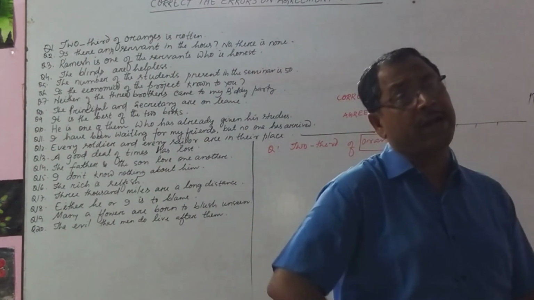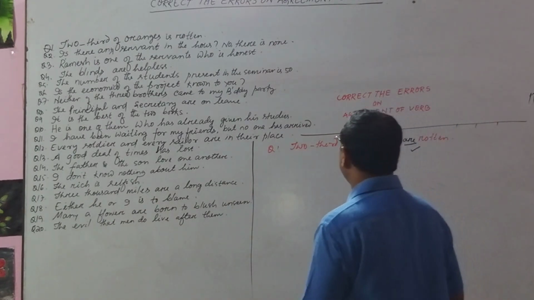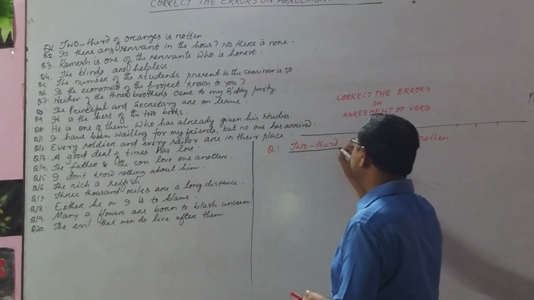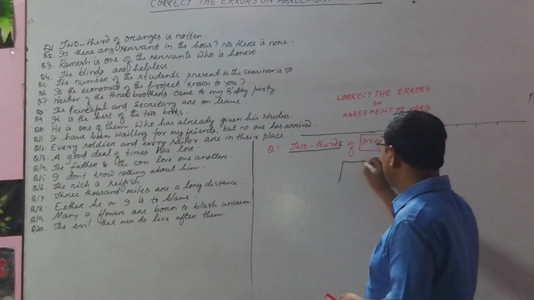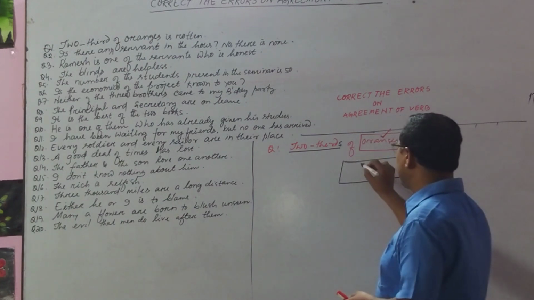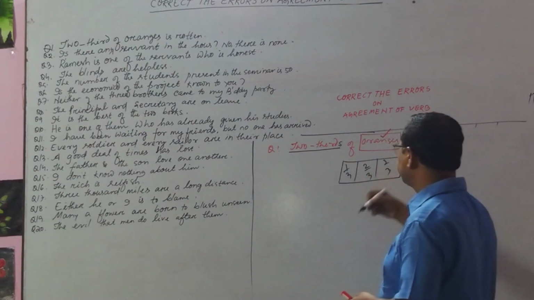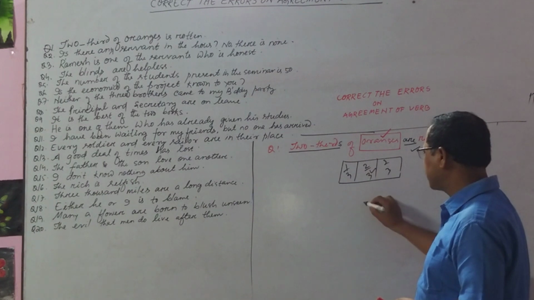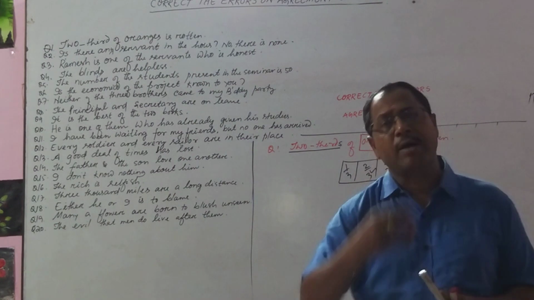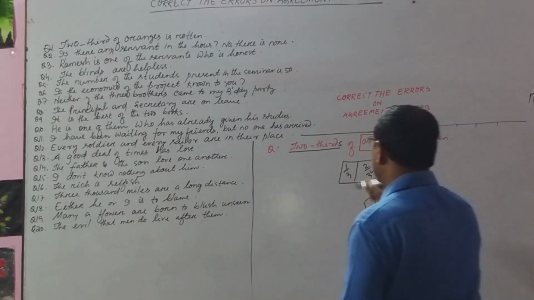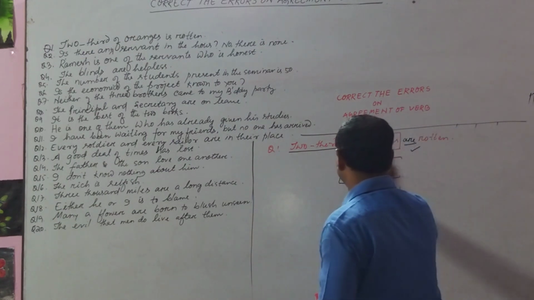Look at the sentences. Already I have uttered the correct sentence once or twice. Look at the word here, 2/3. It is not 2/3, it is 2/3. Why 2/3? Look at the mathematics. This is one diagram and I made it. It is 1/3, it is 2/3, it is 3/3. 2/3 का मतलब क्या है? Now 3 parts are there, you have taken 2. And when you have taken 2 parts, it is plural. So it is written 2/3, not 2/3. Okay? Did you get the sense?